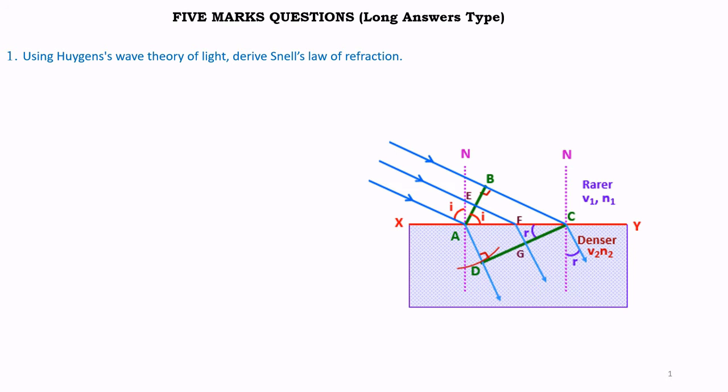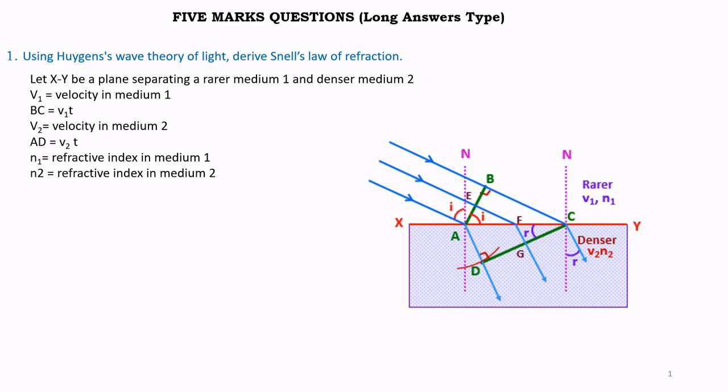Five marks questions, that is long answer type questions. Using Huygens wave theory of light, derive Snell's law of refraction. This is pertaining to Snell's law of refraction.